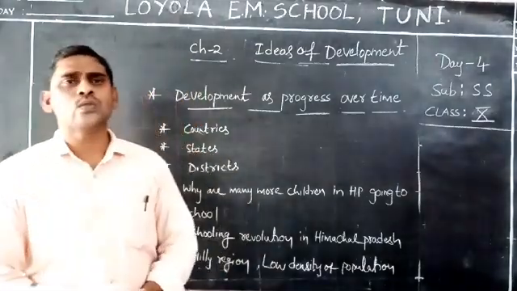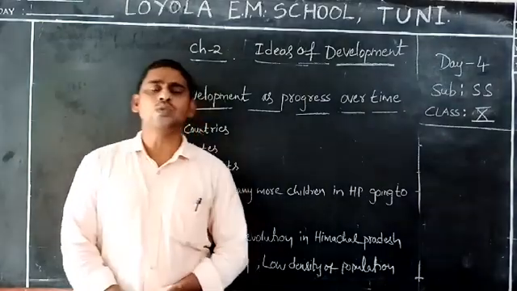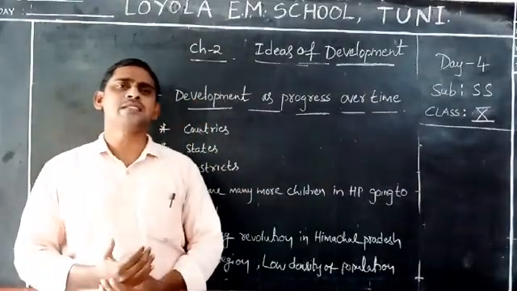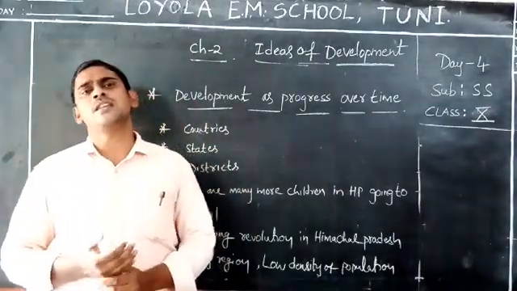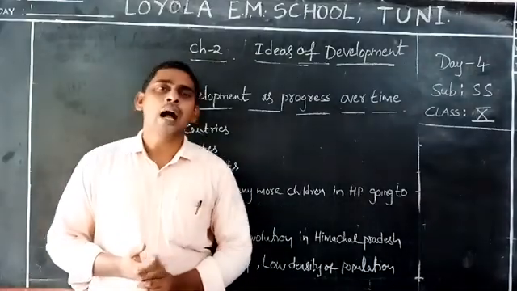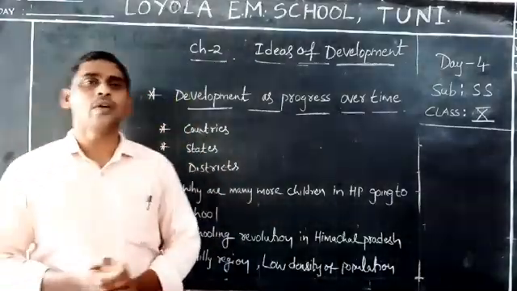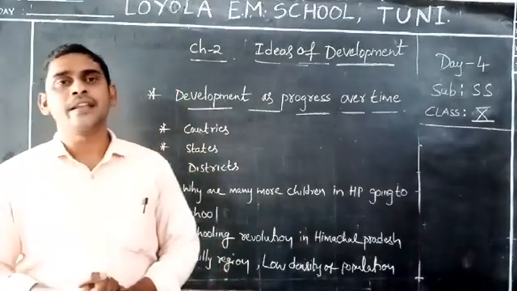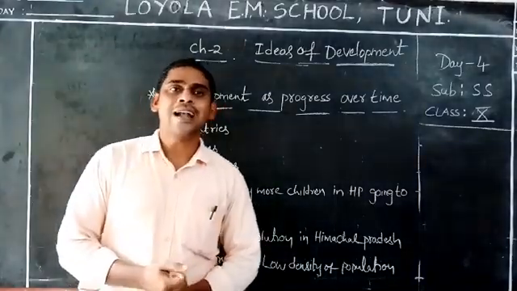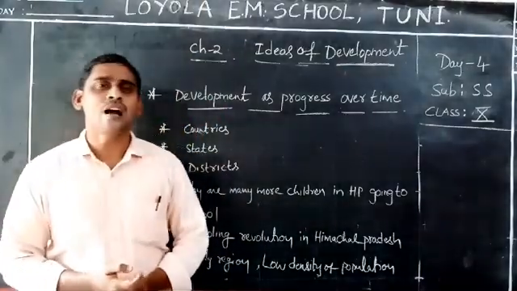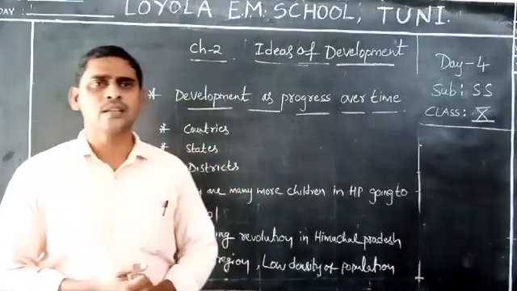When the schools were set up, immediately in all the schools some facilities were provided. What are the facilities? For example, teachers were appointed, and toilet facilities, drinking water facilities and other facilities were provided in the schools.